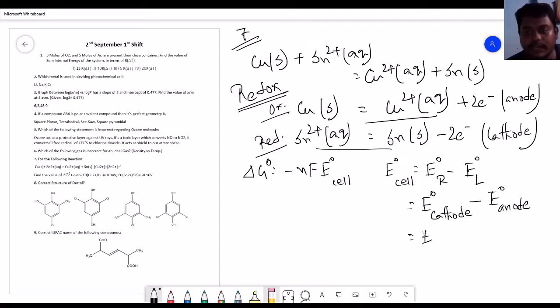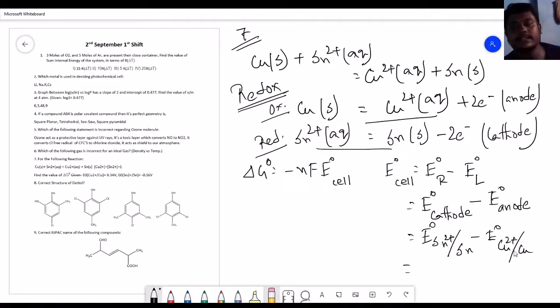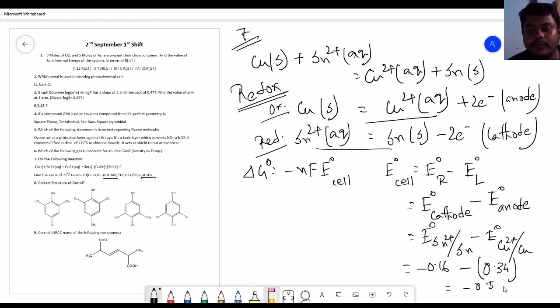So we will write E°(Sn²⁺|Sn) minus E°(Cu²⁺|Cu), write it like this every time. I hope you understand the portion. The Sn²⁺|Sn has a value of −0.16 volt, minus the value for copper, 0.34 volt. So the result will become −0.5 volt.